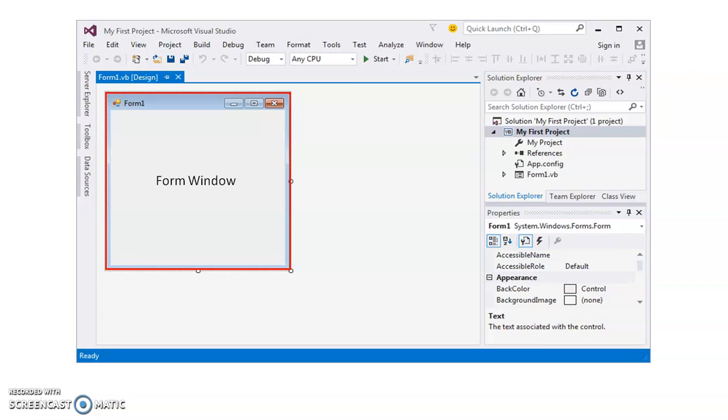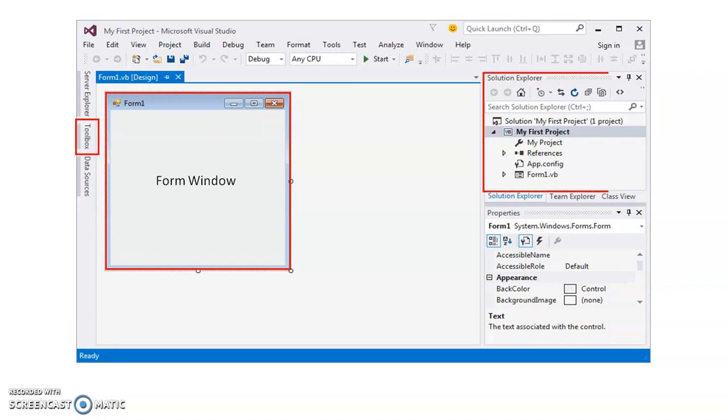And from where will you get all these tools? For this there is the toolbox. Inside the toolbox there are different types of tools like label, text box, button, drop down, etc. In Visual Basic, these tools are also called controls.